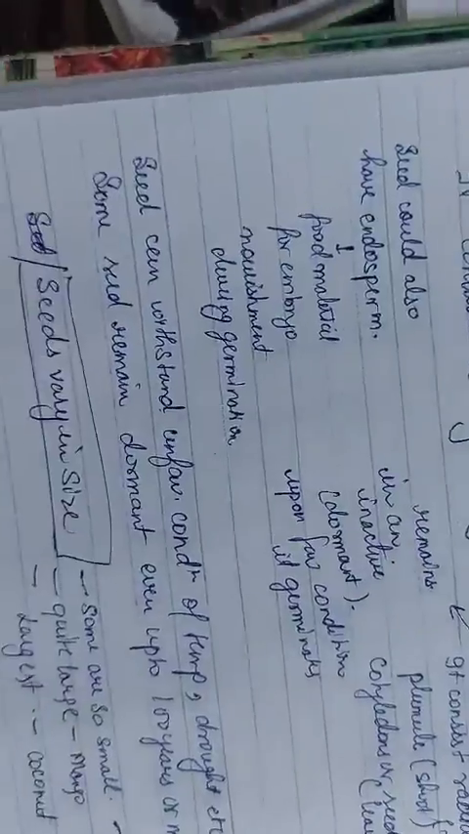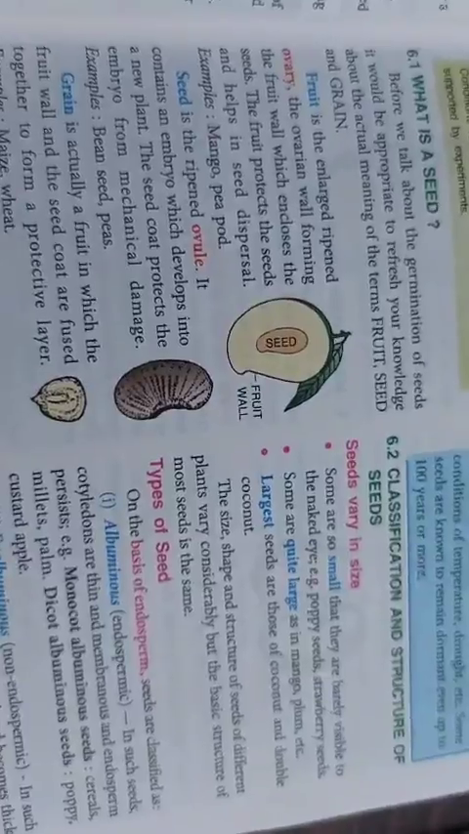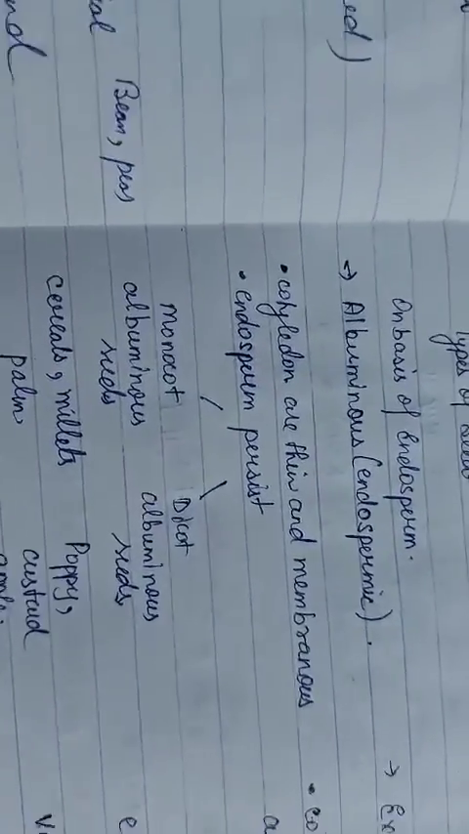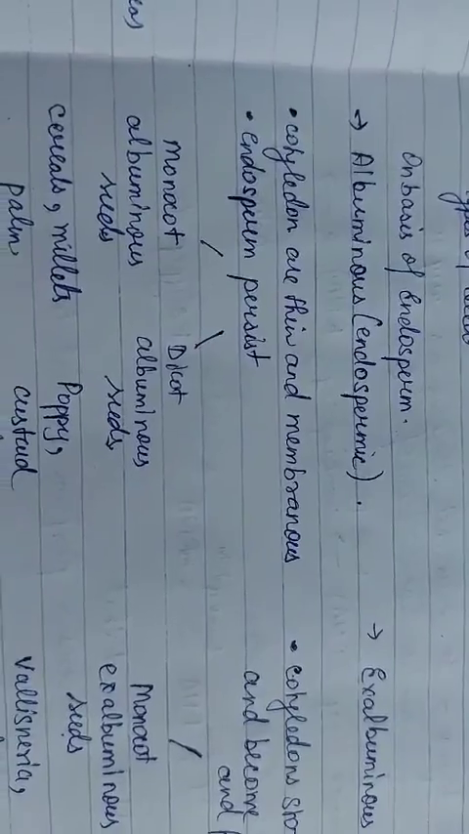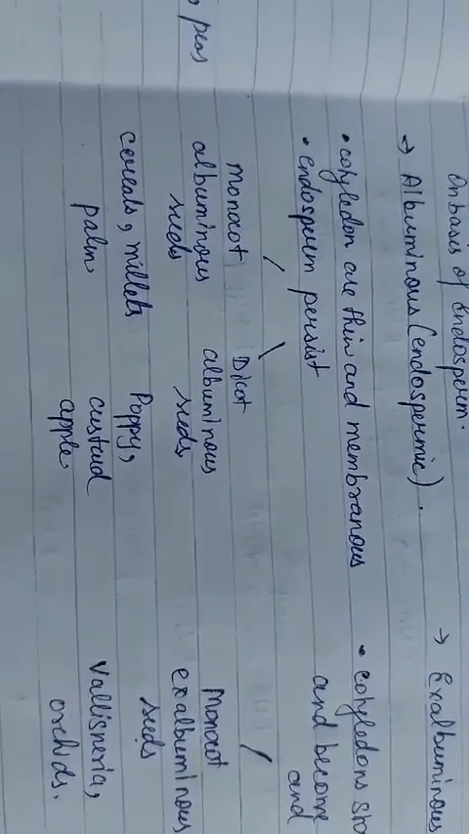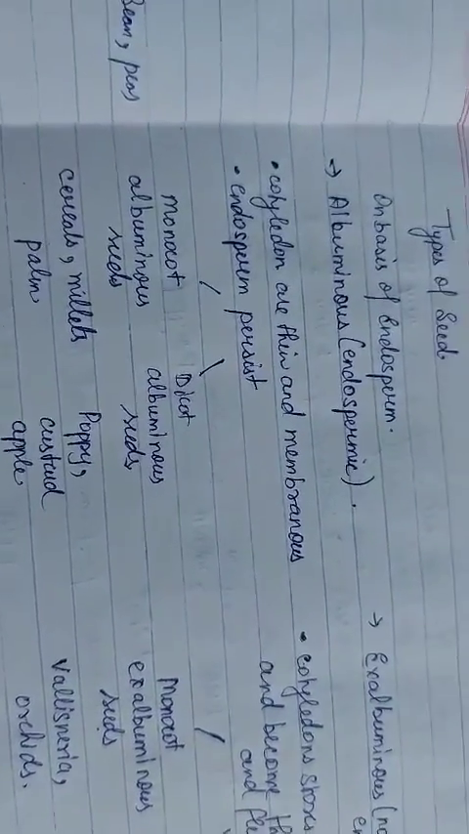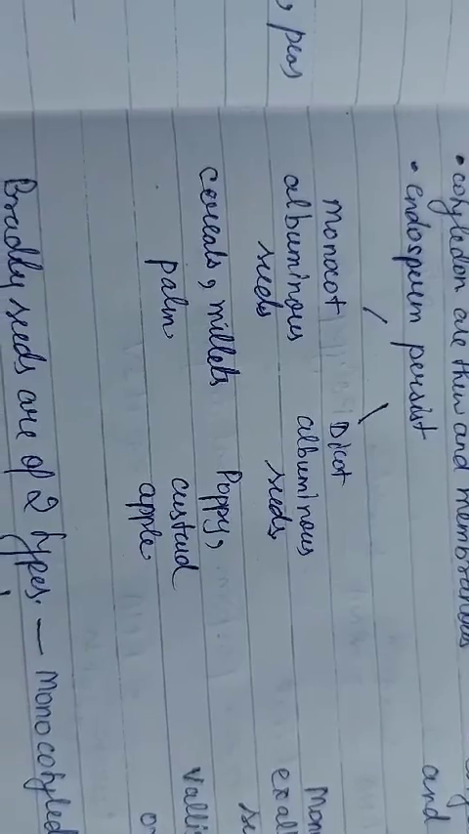So now we all have studied about the seed. We have studied the general classification of seed. Now we are going to study about the types of seed. On the basis of endosperm, which we already studied, the seed will either be albuminous, meaning endosperm is present, or the seed will be exalbuminous, meaning non-endospermic seeds. So albuminous quality we are going to see. Cotyledons are thin and membranous. Where the endosperm is present, there the cotyledons will be thin and membranous. Endosperm will persist. They could be monocot albuminous seeds or dicot albuminous seeds.